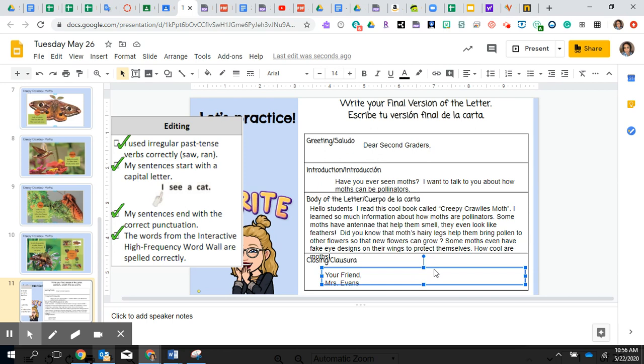I hope this will help you out as you're writing your letters about hummingbirds. I can't wait to read your letters. And remember, if you have any questions, just reach out to your teacher.